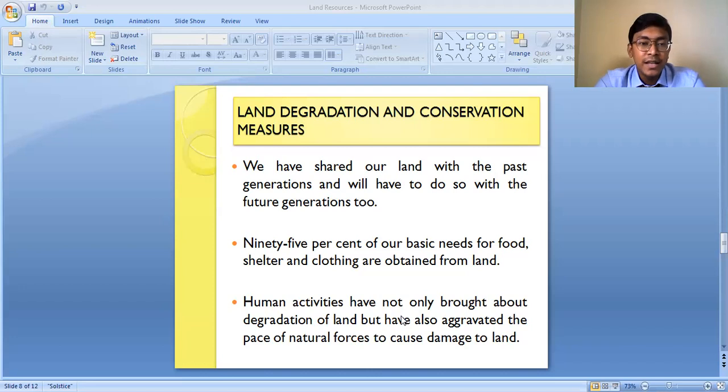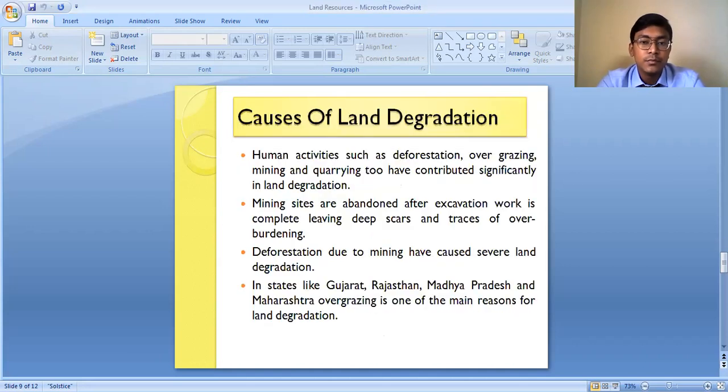Okay, so human activities directly have caused degradation of the land to a large extent. Okay, and there are many causes. We have caused land degradation in different ways actually, and some of the causes of land degradation are as follows. Some of the human activities which are mainly responsible for land degradation are deforestation. Deforestation is one of the main causes of land degradation.